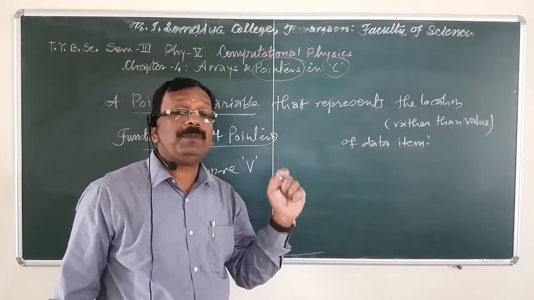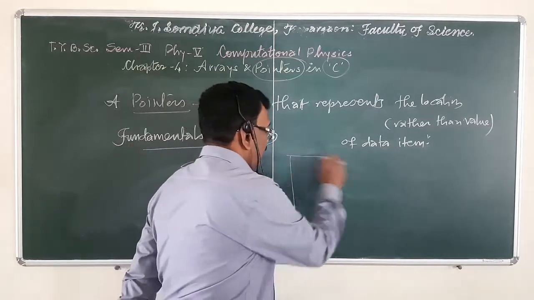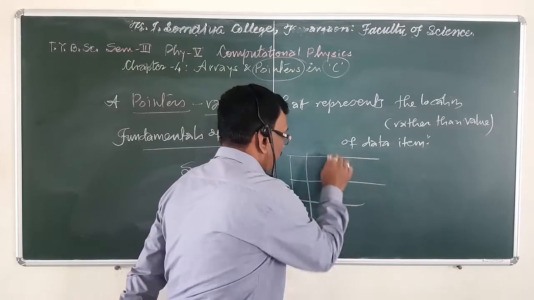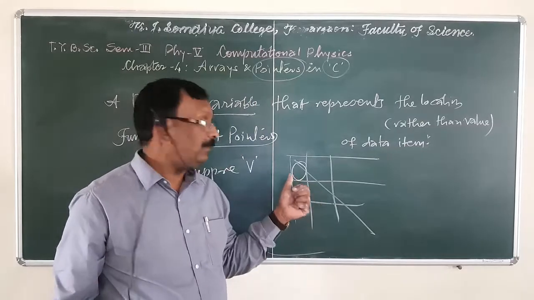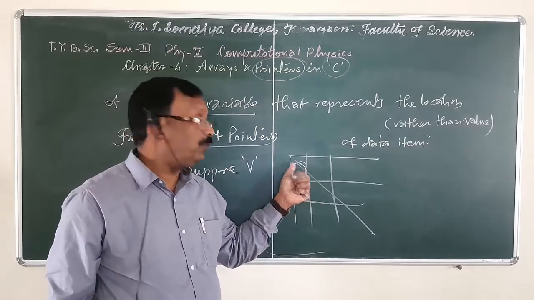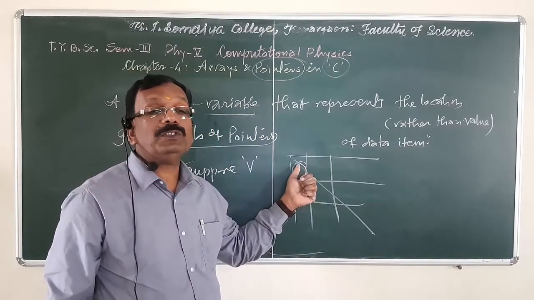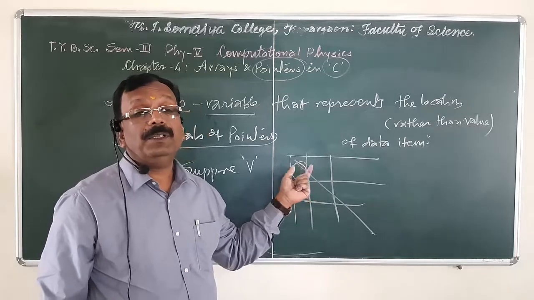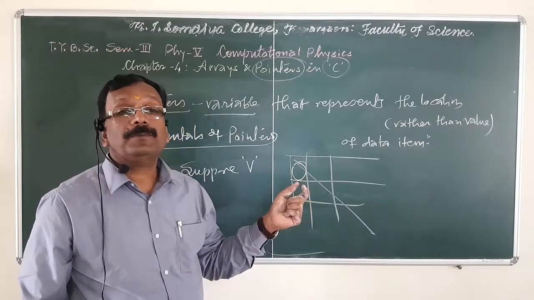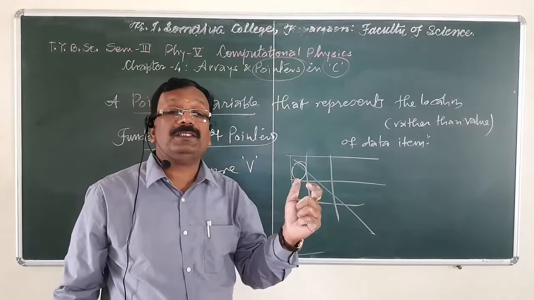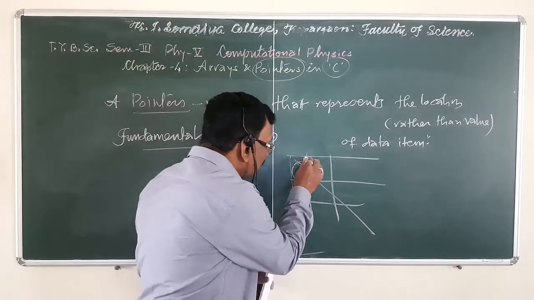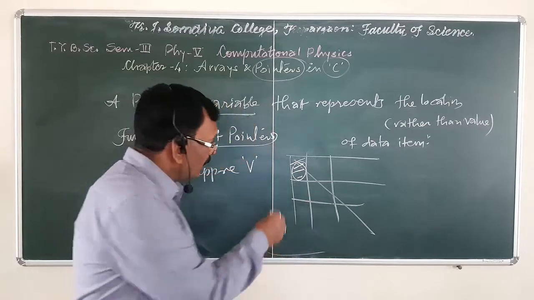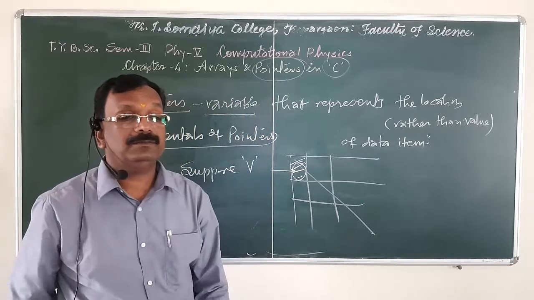the location of the first memory cell. Suppose this is the memory. Here the data item can be accessed if one knows the location of the first memory cell. But there are two ways to write the address, either by giving the address of this cell or by pointing to this cell.